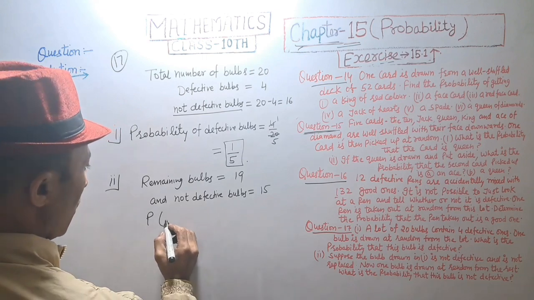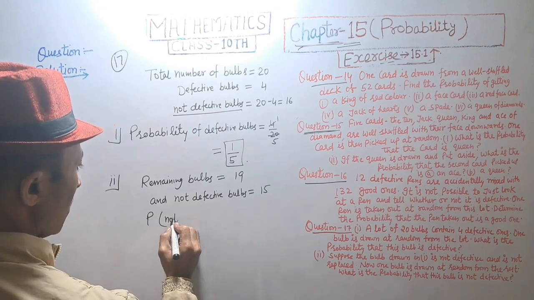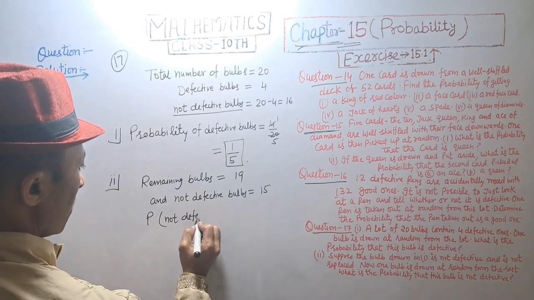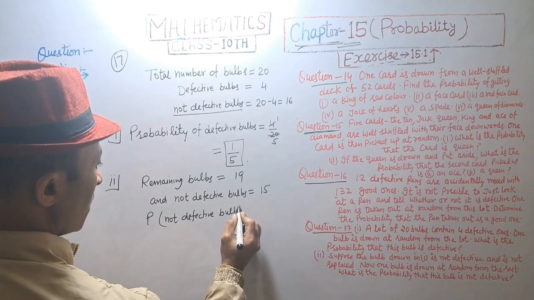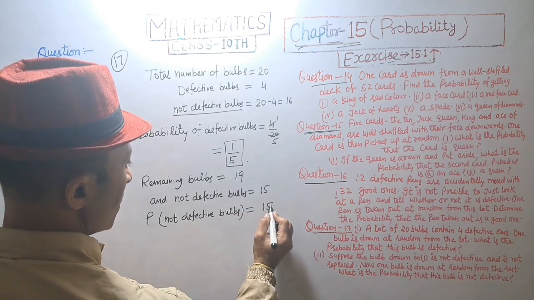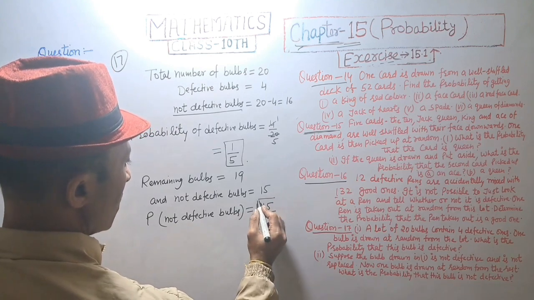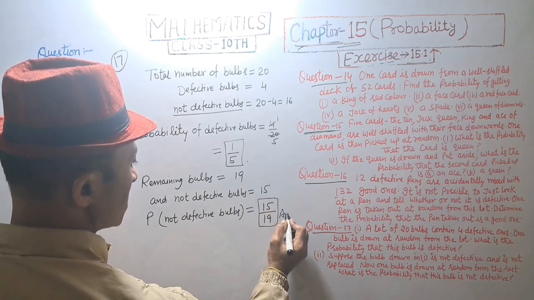Probability of not defective bulbs, that is equal to 15 upon 19. Answer.